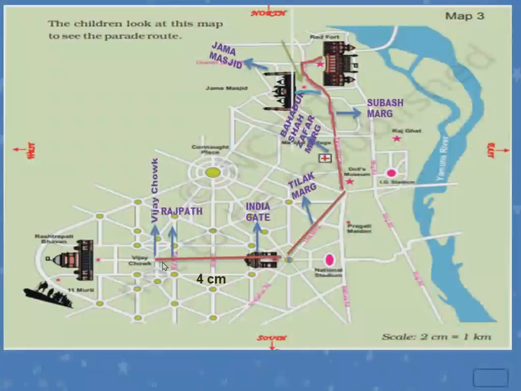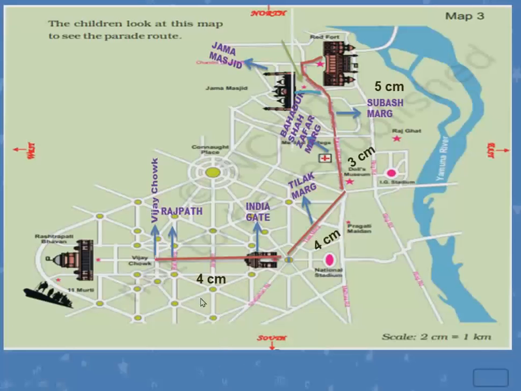That is, from here to Vijay Chowk to India Gate, keep a scale and measure it. It will come to nearly about 4 centimeters. Okay, children? On the centimeter side, you keep your scale and measure it, you will get 4 centimeters. Then Tilak mark, 4 centimeters. Then this B.S. Zafar mark, 3 centimeters. Then this Subhash mark, you will get 5 centimeters. Okay, children, you have to measure fully from here to here. So, this is the whole distance which has been travelled by the parade.